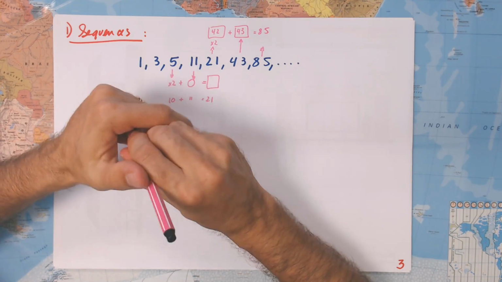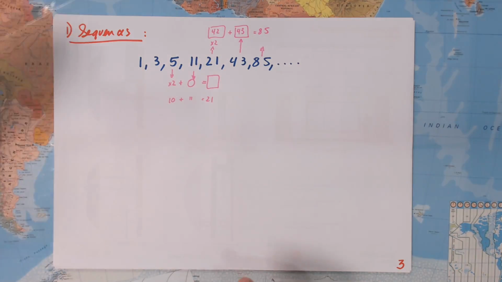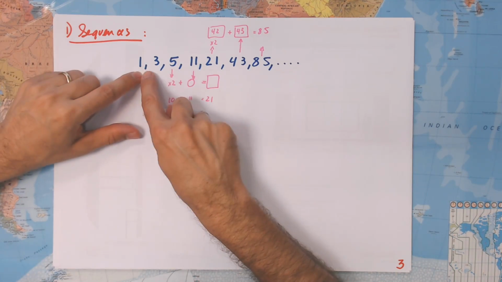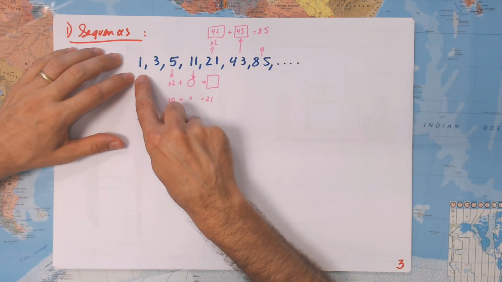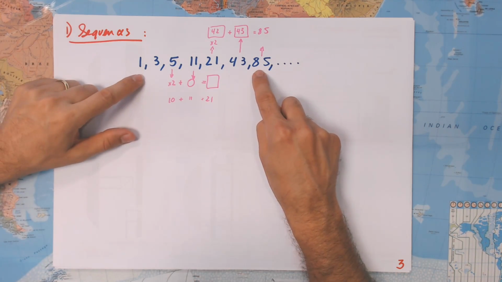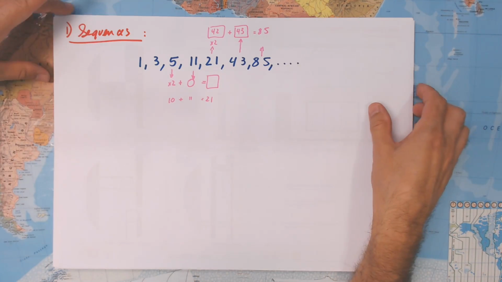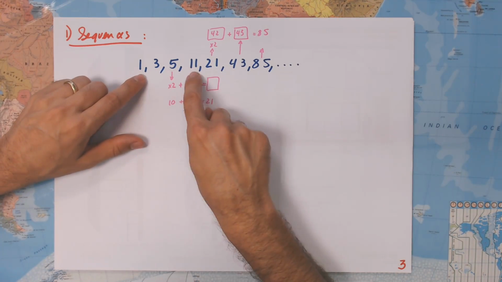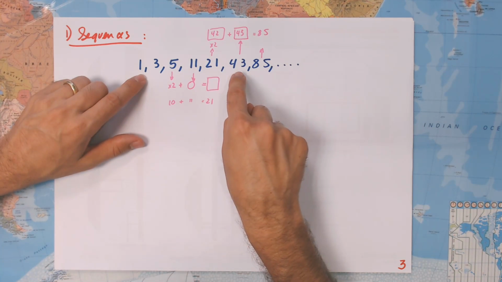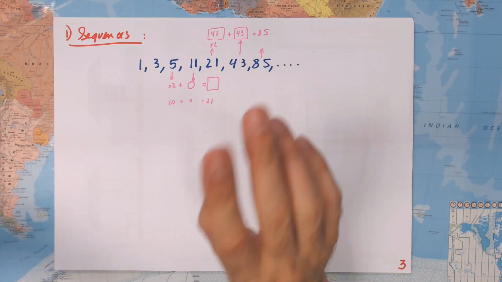One thing: whenever you find a formula, some people say, okay, I got the formula, and don't check it. It must work until the end, okay? Because there are some sequences that trick us. They make us believe that up to here it is one formula, but when you go to the fifth or the sixth term it doesn't work. So just be cautious.